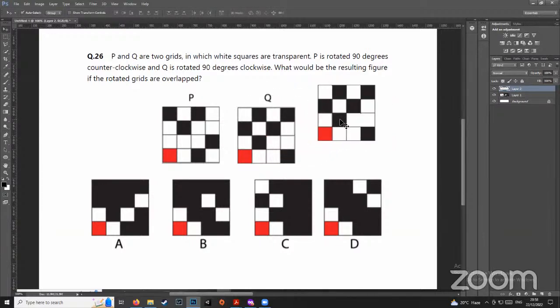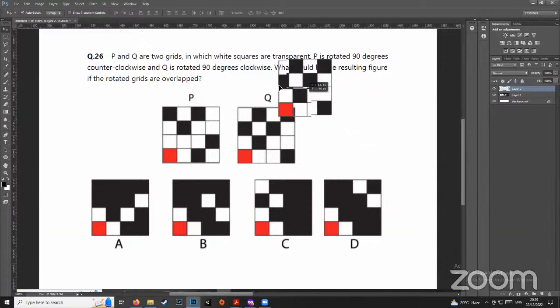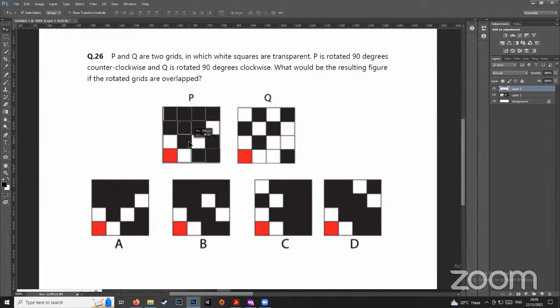But before that, you can just predict that the top row will be completely full. The second row, the fourth one would be empty. Third row, first and last would be empty. And in the last row, the second one would be empty. So let me just try and overlap this.